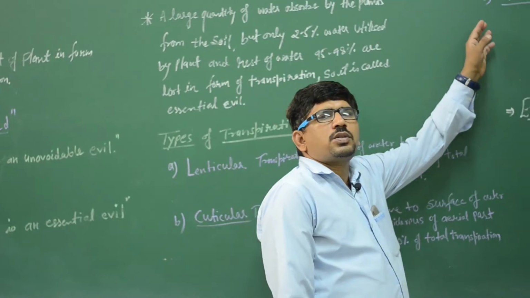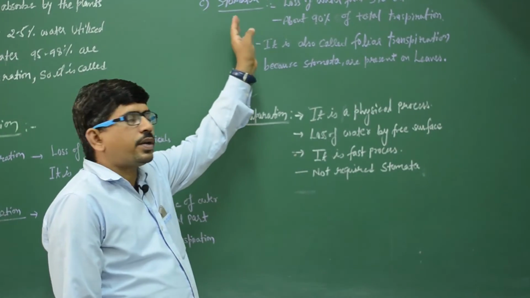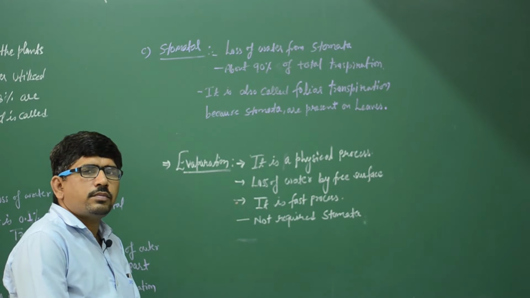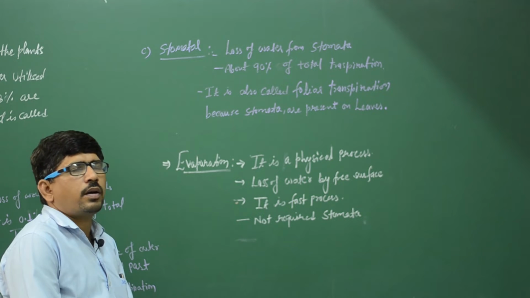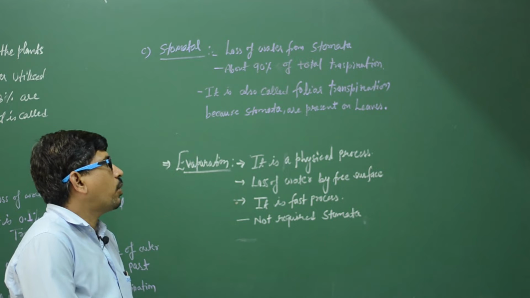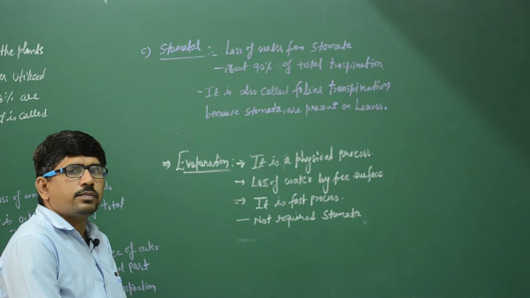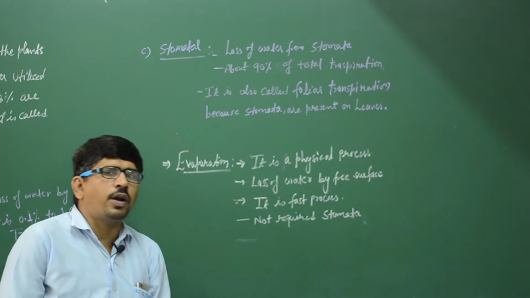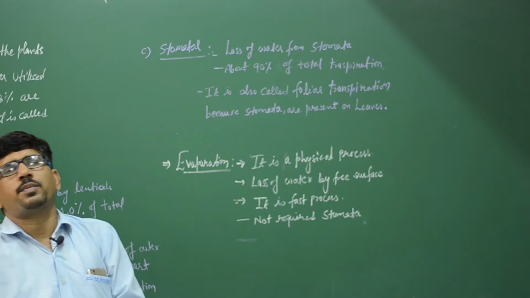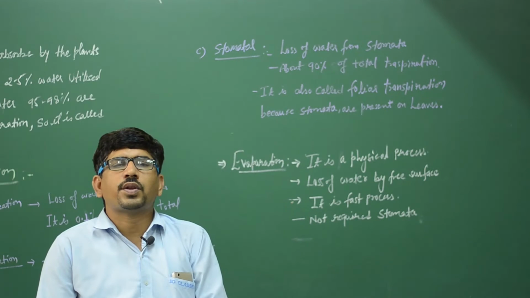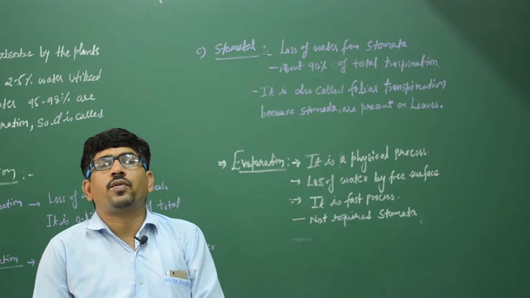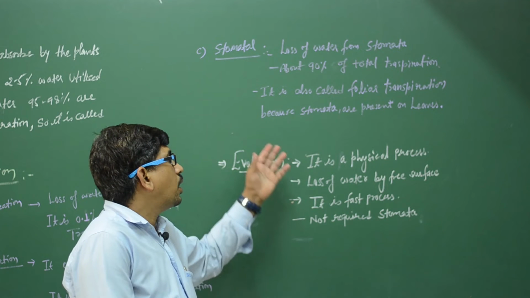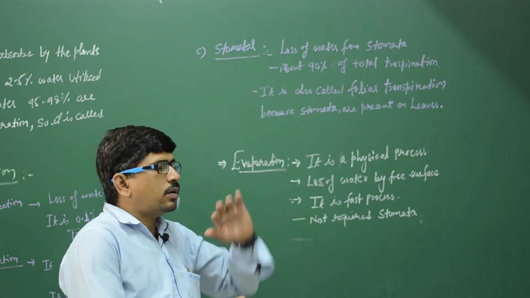Third one is the stomatal. Loss of water from the stomata. Water released by the stomata is about 90% of total transpiration. कितना होगा, 90% होगा. It is called foliar transpiration because the maximum stomata are present on the leaf surface.